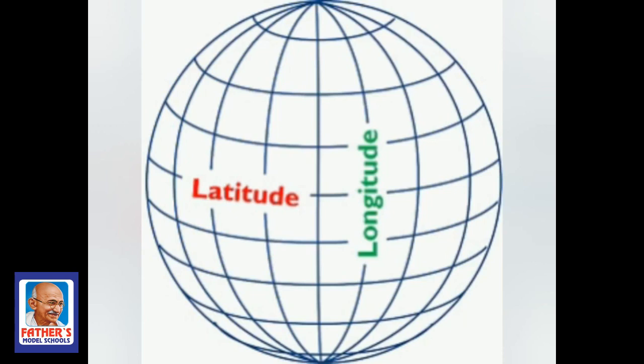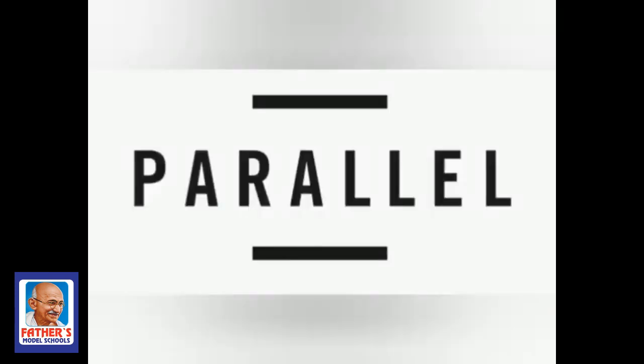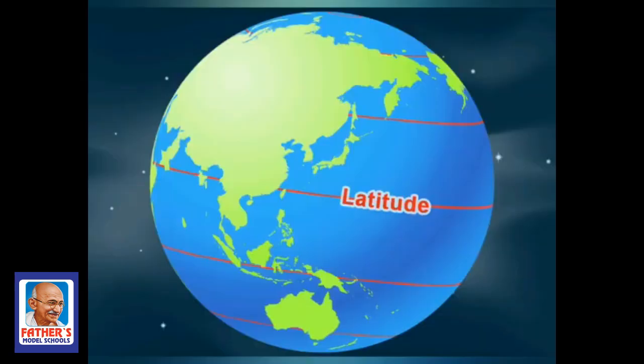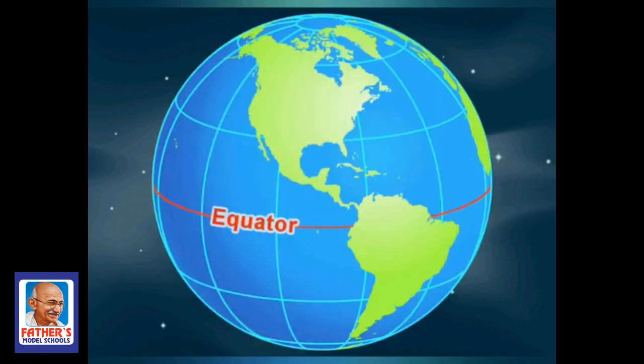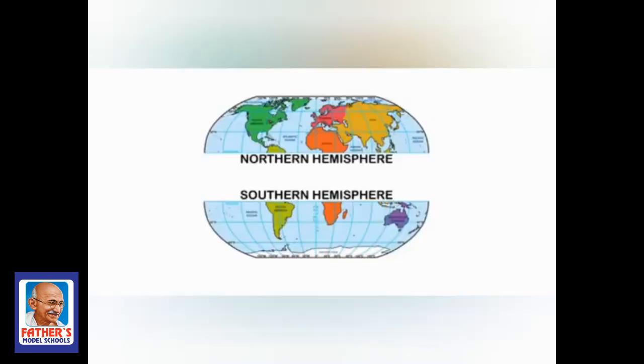Okay. So coming to latitudes, imaginary horizontal lines drawn parallel, that means one above the other, to the equator are called latitudes. What is the equator? The equator is an imaginary horizontal line that runs around the middle of the earth and divides earth into two equal halves called hemispheres, the northern hemisphere and the southern hemisphere.